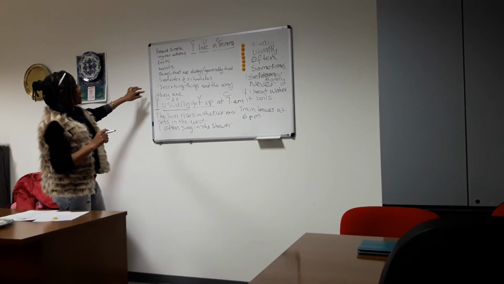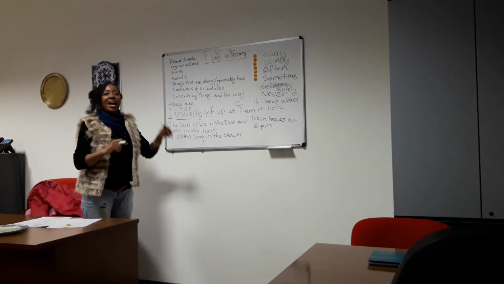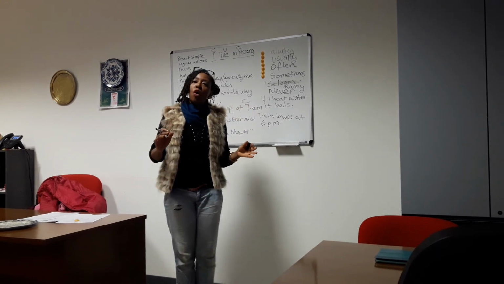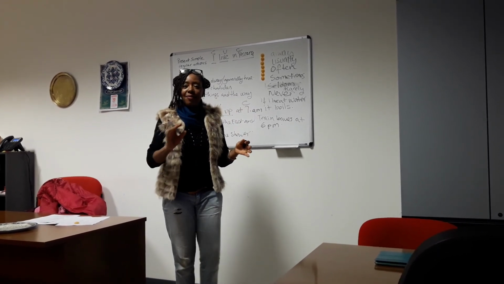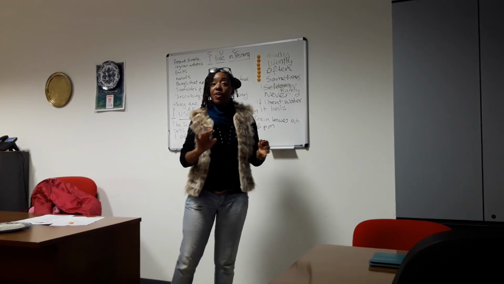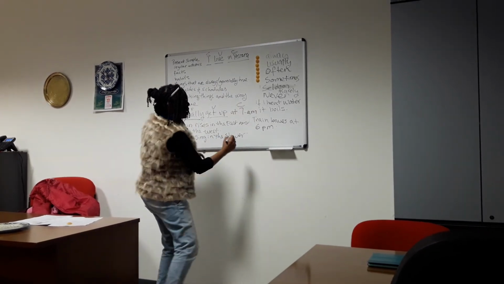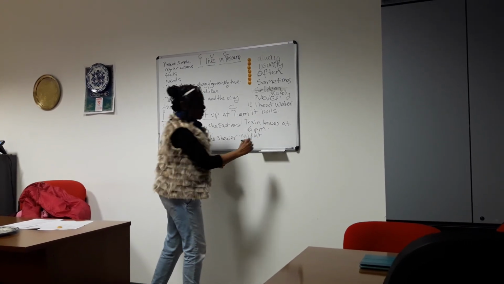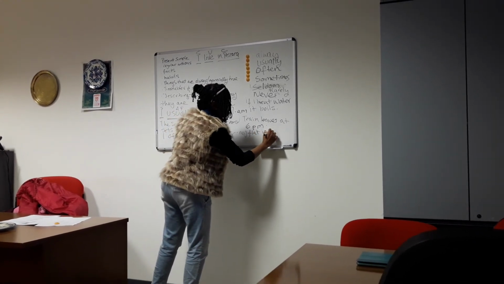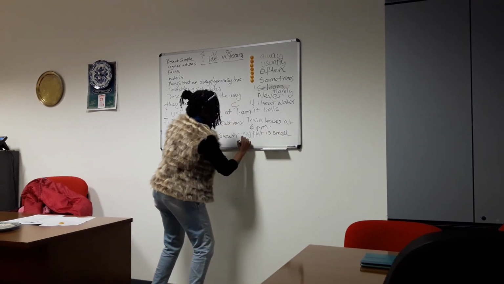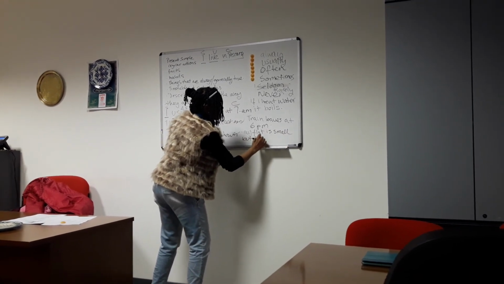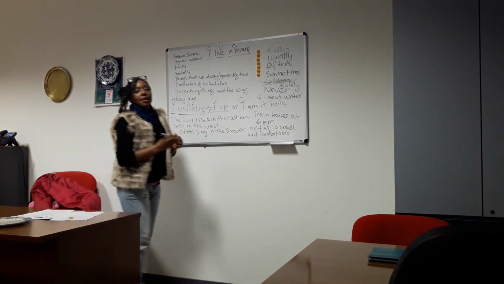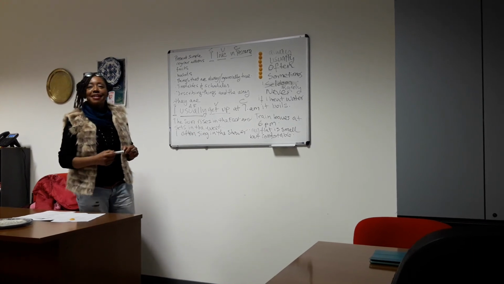And then we have describing things and the way they are. So if I describe my flat, it is a small, comfortable flat. So I'm describing something and the way it is. My flat or apartment is small but comfortable. Okay? So that's the present simple.